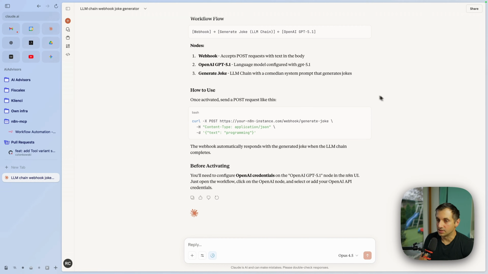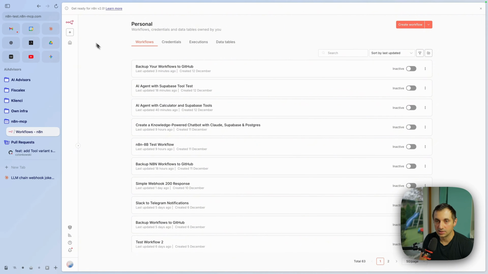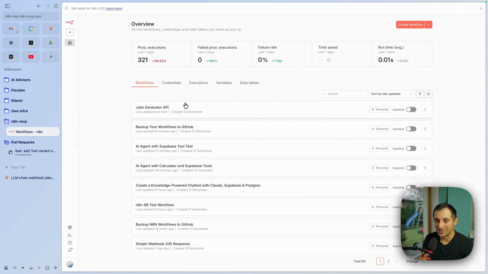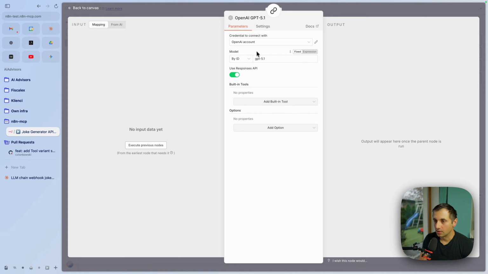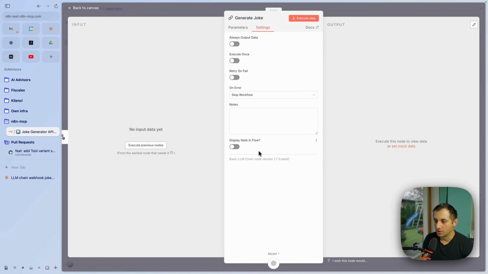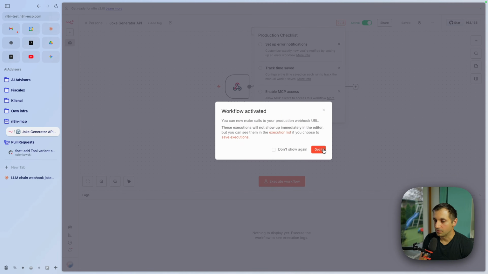Okay, it is done. It says I can use it. So let's see in our N8N instance. I refresh again. There it is, joke generator API. Okay, we just need to click it here so that the credentials are set up. I can see GPT 5.1 and the latest versions of the nodes. Let's execute the workflow to register the webhook and activate that.